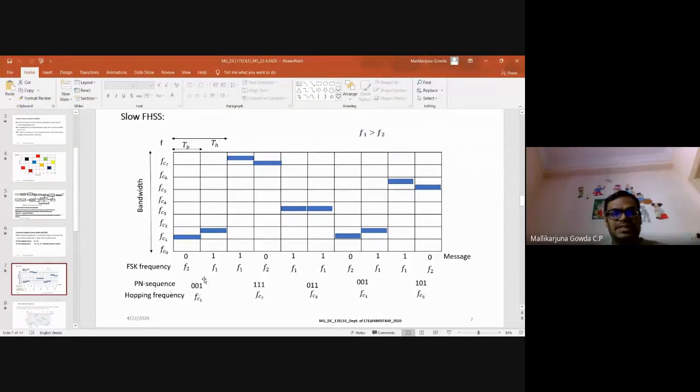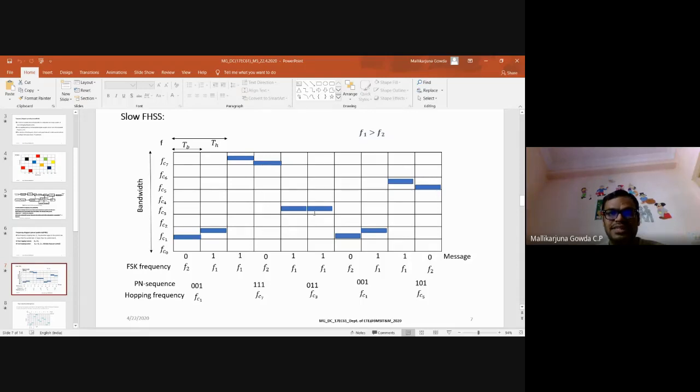Even with the 3 bits, starting from all zeros to all ones, I can denote the hopping frequencies as FC0, FC1, FC2, FC3, and so on up to FC7. For the first 2 bits of information, one hopping frequency is used. Then for another 2 bits, that is 1, 0, I am using the hopping frequency FC7. So this value is FC7 plus F1, and this value is FC7 plus F2. As I said, F1 is greater than F2, that is why this is higher and this is a little lower.